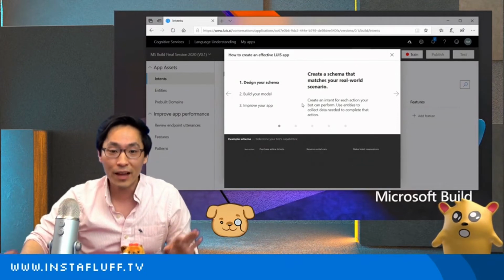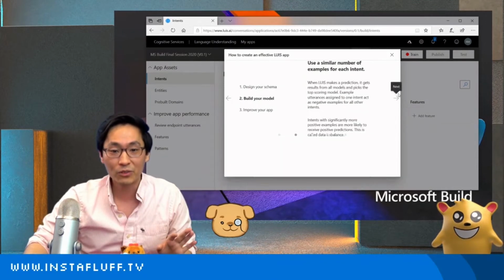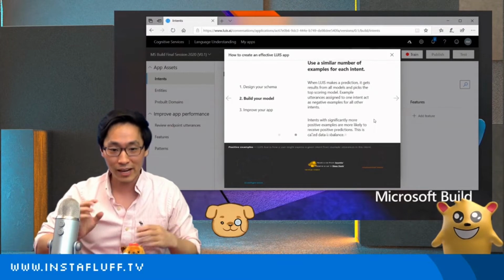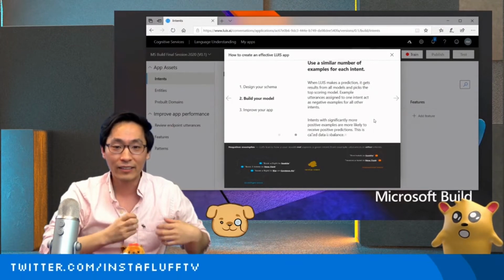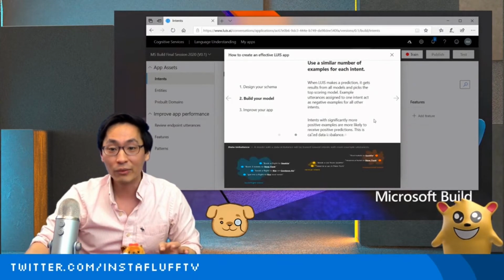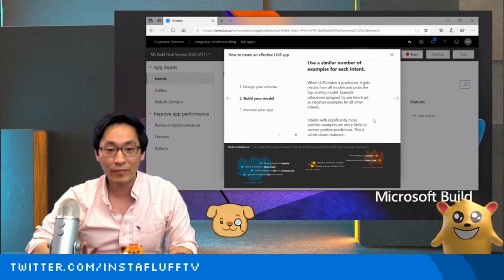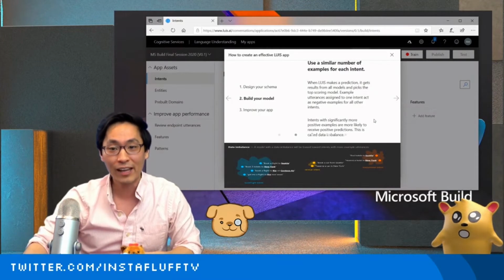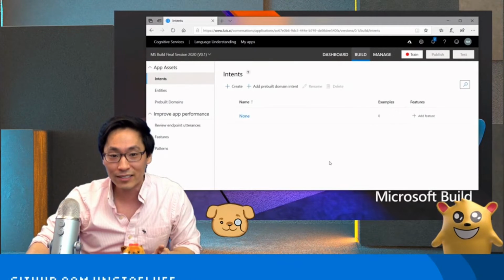And then once you have the schema figured out, then you can build your model. When you build your model, it's a fancy way of saying AI, where you're coming up with all of the data that you can pass off into an AI and have it learn. What's cool about AI is that once you've trained it a little bit, as you get more example sentences, you can improve your AI and have it recognize even more. And I'm actually going to show you that in practice here.